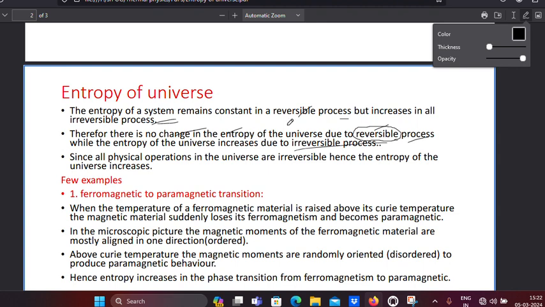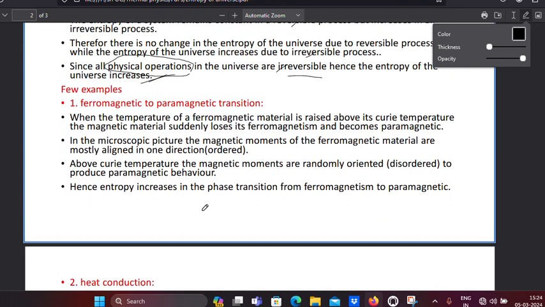Since all physical operations in the universe are irreversible, hence the entropy of the universe increases. Whatever we are doing, all the physical processes in this universe are irreversible processes, so that is why its entropy increases. And there is a proof also, so I will upload that video, please watch it, don't forget. I will upload the PPT on the entropy of reversible and irreversible processes also, so please watch that one too.